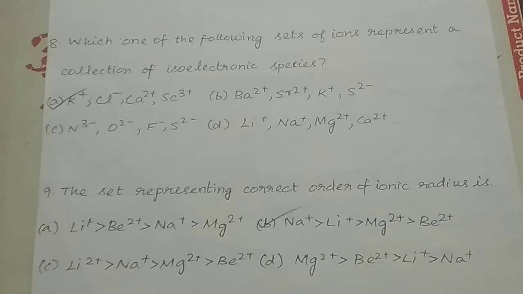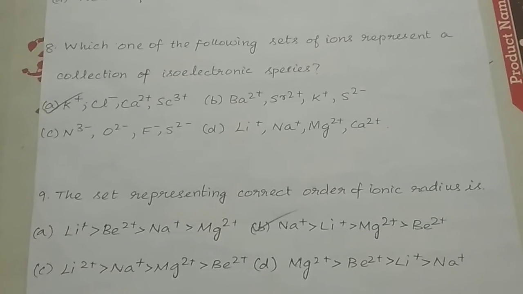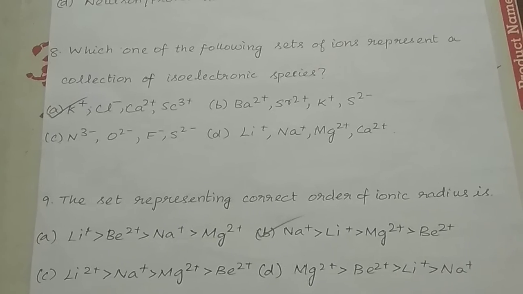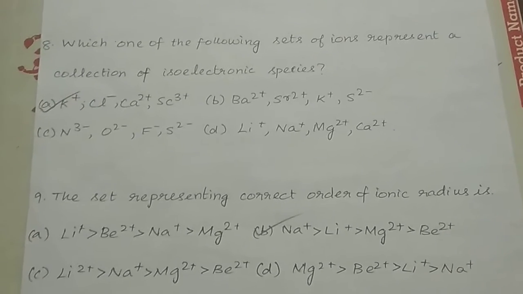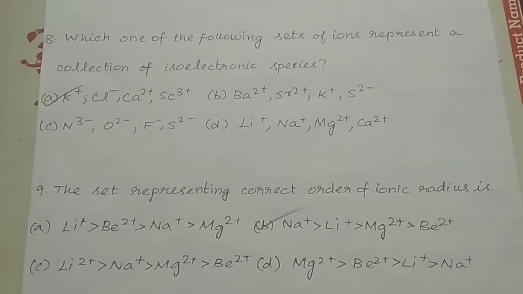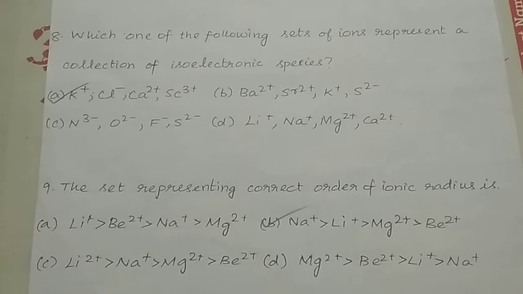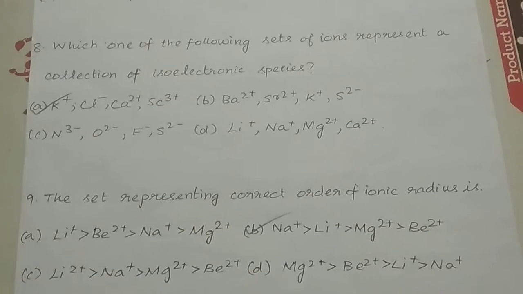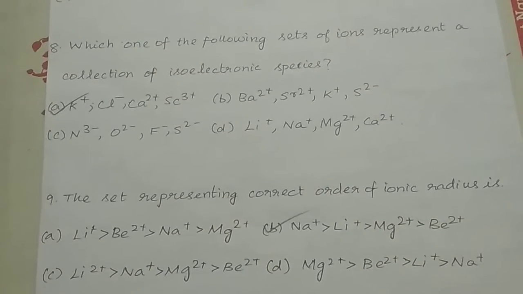And in group 2, beryllium lies above magnesium, so magnesium has higher ionic radius than beryllium. So the ion Na plus has greater ionic radius than Li plus, and Mg2 plus has greater ionic radius than Be2 plus. The right answer is option B.